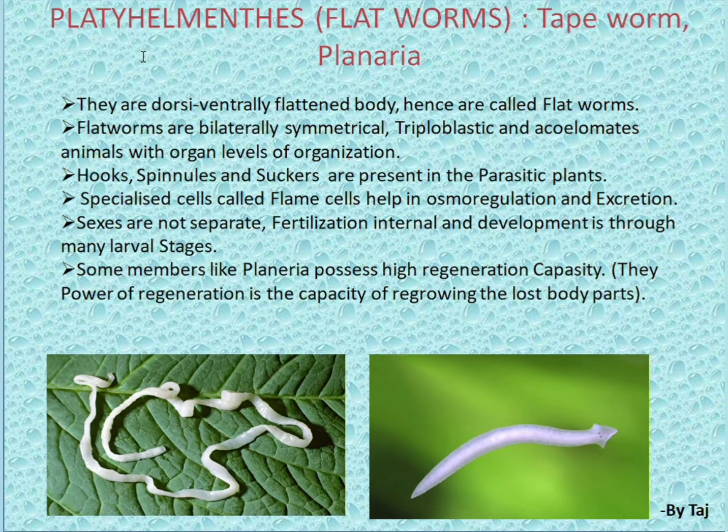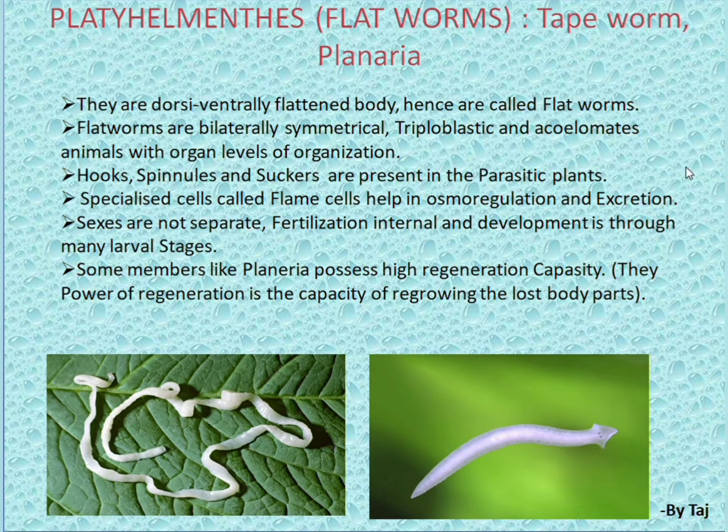Here, Platyhelminthes, commonly called flatworms. Examples: tapeworm, Planaria. They have a dorsi-ventrally flattened body, hence are called flatworms, because on the dorsal side and ventral side it is very flat in nature. That's why it is called flatworms. Flatworms are bilaterally symmetrical. Bilaterally symmetrical means when you cut the organism into two identical halves, you get them in one direction. Triploblastic means ectoderm, endoderm and mesoderm, three germ layers will be there.